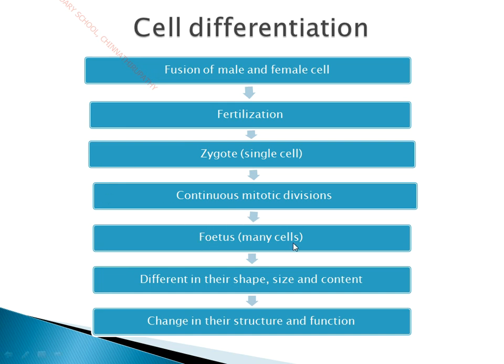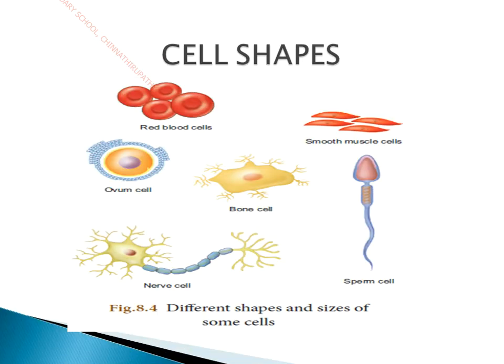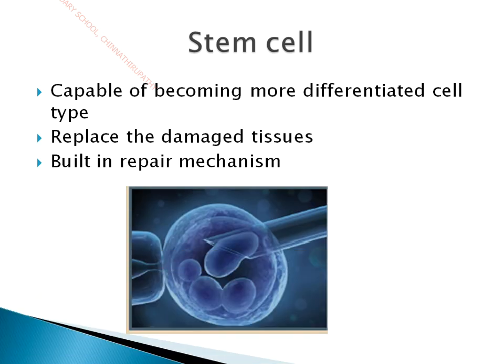This fetus contains many cells, and these differ in their shape, size and content, since there is a change in their structure and function. Okay, so this is called cell differentiation. From the zygote till the formation of the fetus, the cells are differentiated. This process is called cell differentiation. From a single cell called the zygote, the cells are differentiated to form various organs and organ systems.